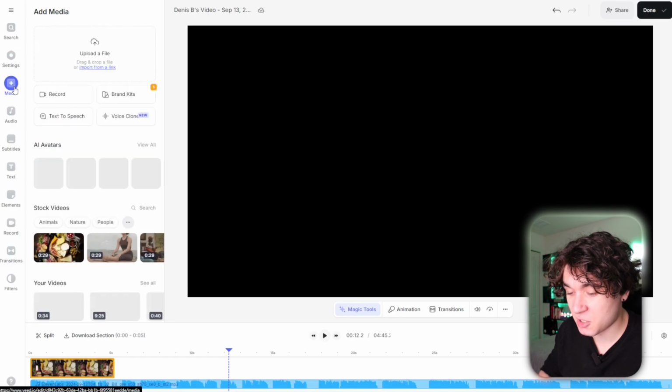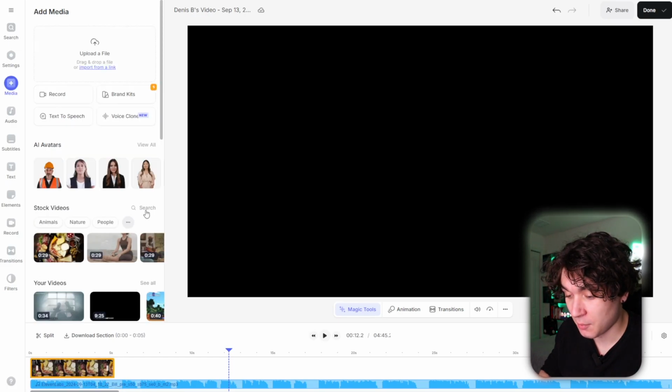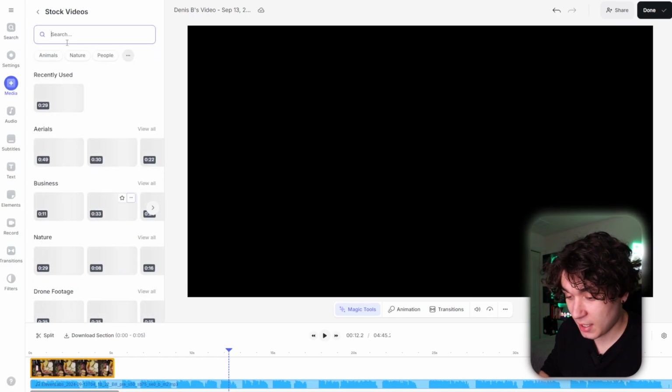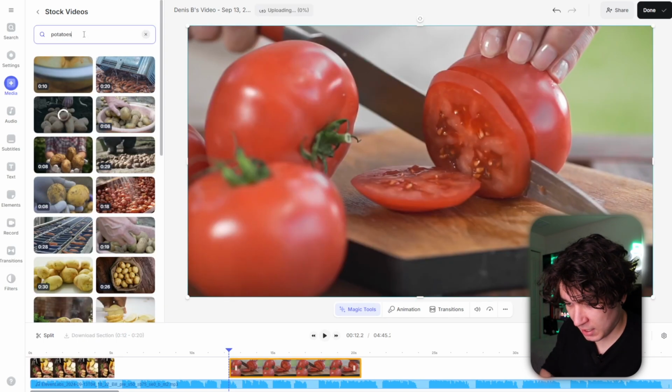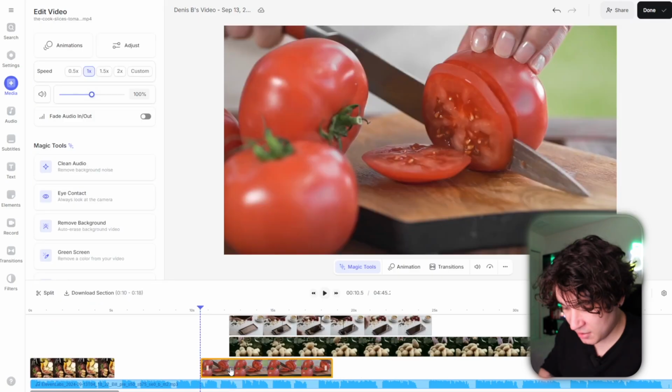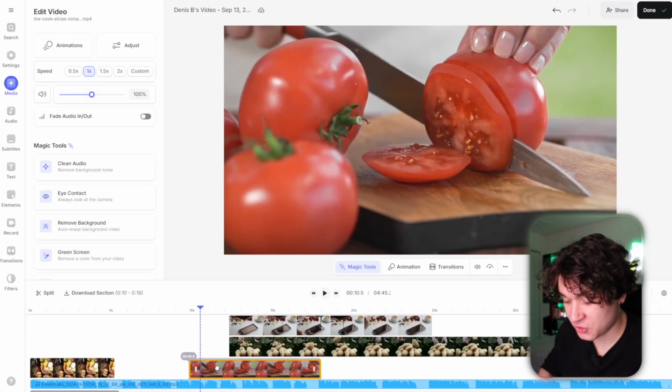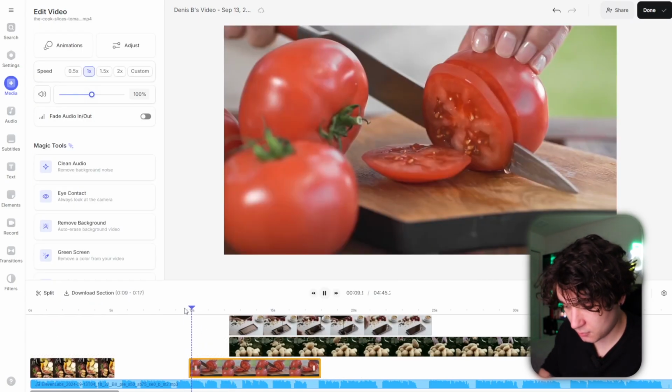Right here it says tomatoes, potatoes, and chocolate, so that's a good moment. I'm gonna go up here and type in tomatoes. And then potatoes as well, and chocolate. Then I'm going to mix and match them with my script so that the timing is right.